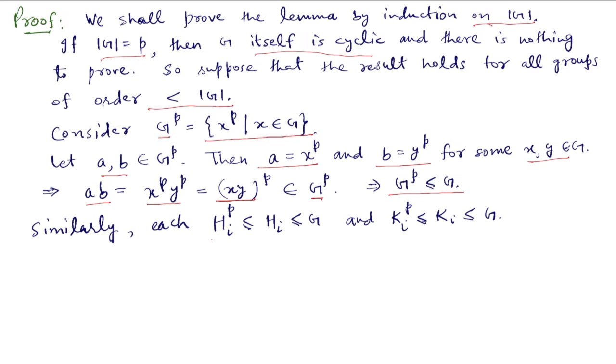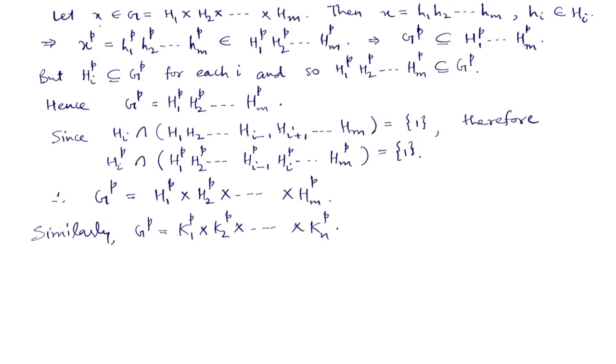So ab is in Gp, this implies that Gp is a subgroup of G. Similarly, each Hi^p is a subgroup of Hi, which is further a subgroup of G, and each Ki^p is a subgroup of Ki and further a subgroup of G. Let x be an element of G, which is the direct product of H1, H2, ..., Hm. Then we can write x as the product h1, h2, ..., hm, where each hi is an element of Hi. Now if we apply the p power to x, then we get that x^p is equal to h1^p, h2^p up to hm^p.